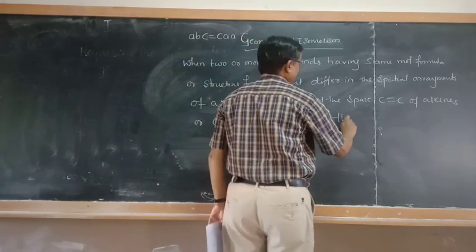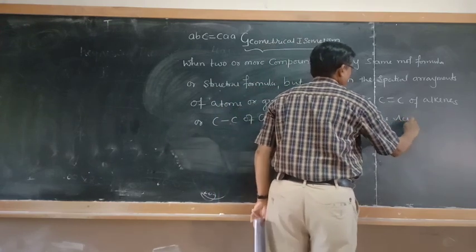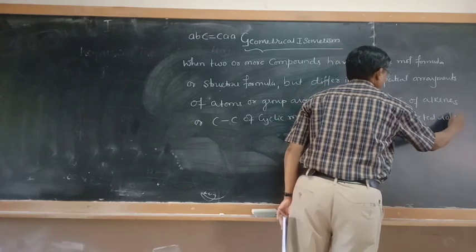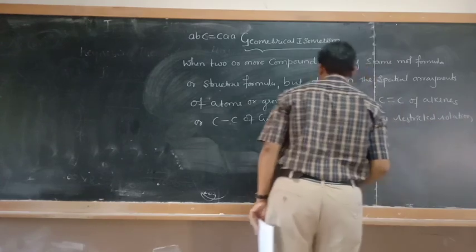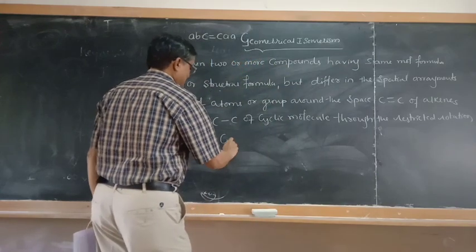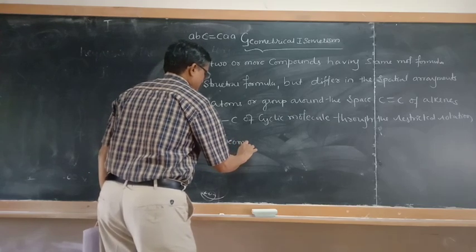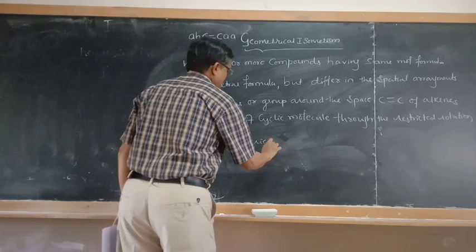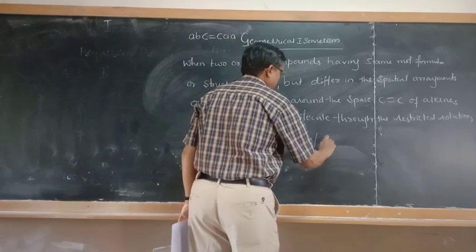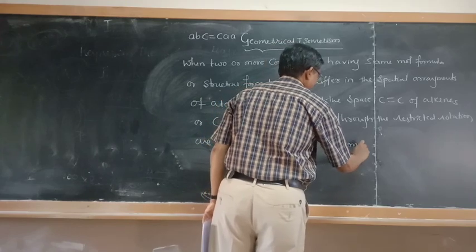through the restricted rotation is called geometrical isomers, and the phenomenon is called geometrical isomerism.